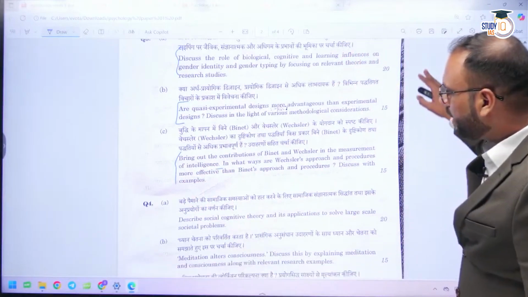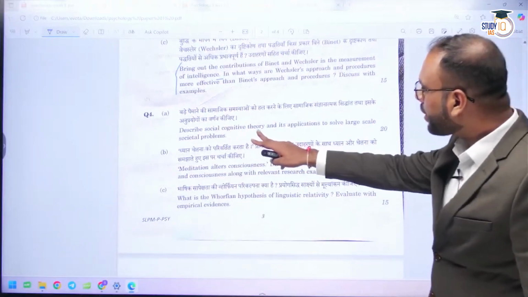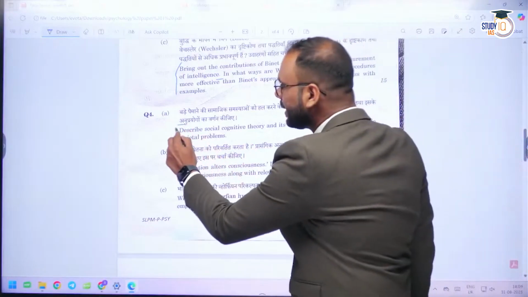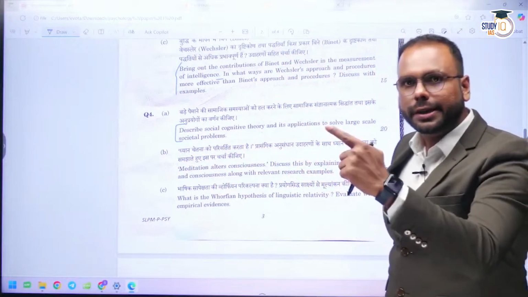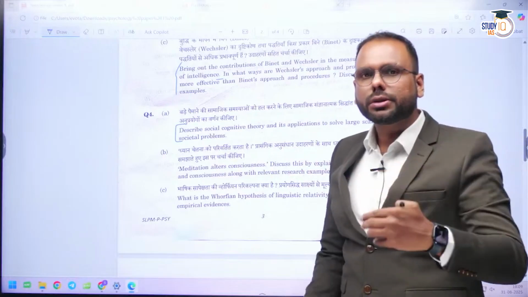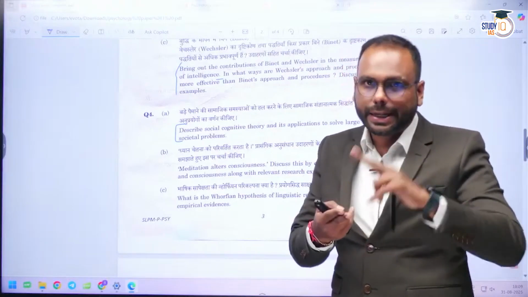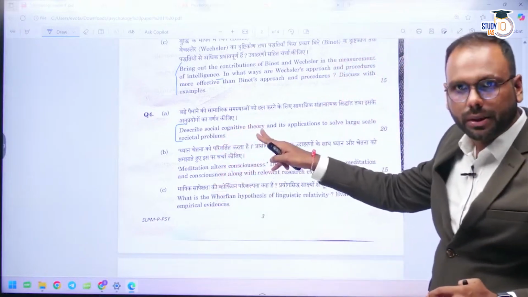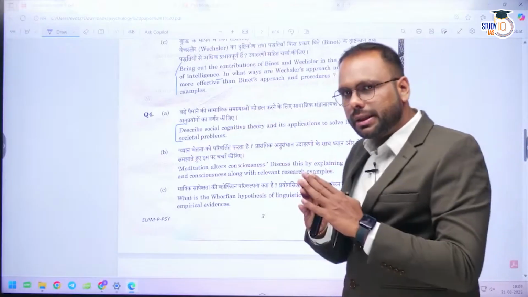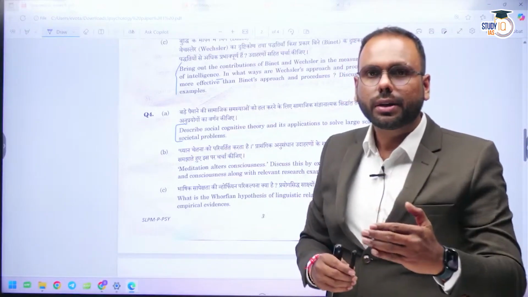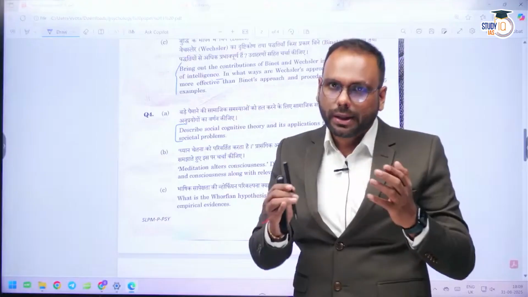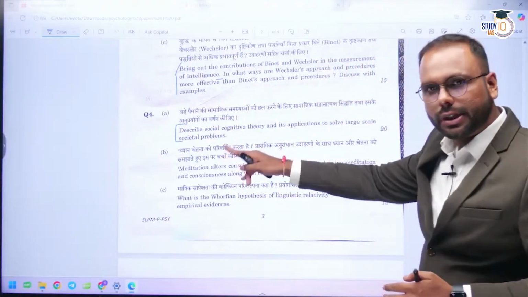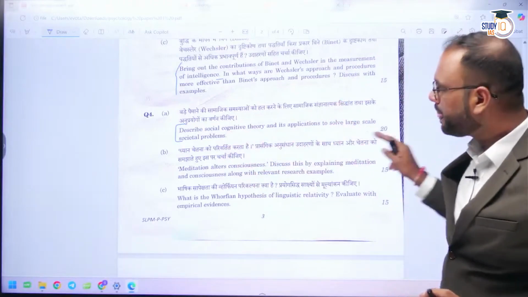Again, if we move forward, the fourth: social cognitive theory and its application to solve large scale societal problems. Again the same thing, connectivity with paper 2. Generally we talk about societal problems in paper 2 and they are asking the connectivity of paper 1 and paper 2. Then how can we apply this particular theory? Such kinds of questions have also been asked. For example, how can we use the concepts of psychology in solving the global climate crisis, in solving COVID-19? Okay, in the same way, in solving societal problems, how can we use this concept?